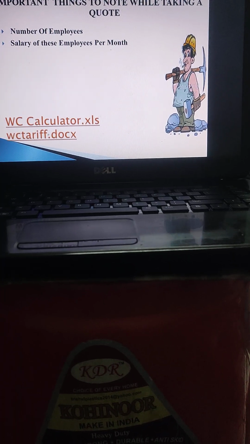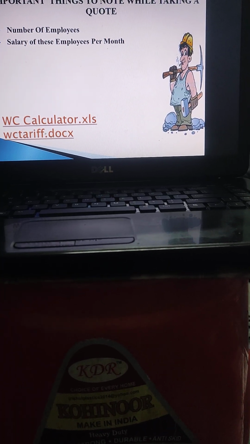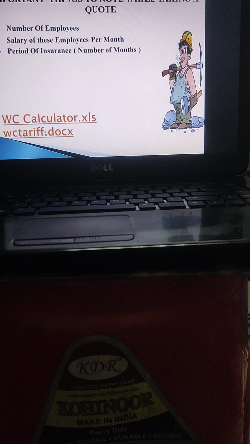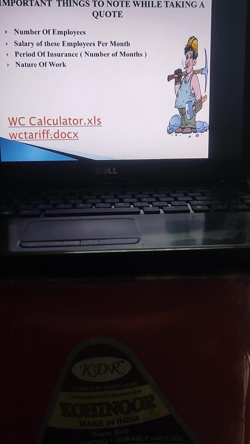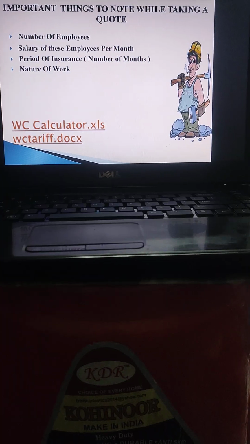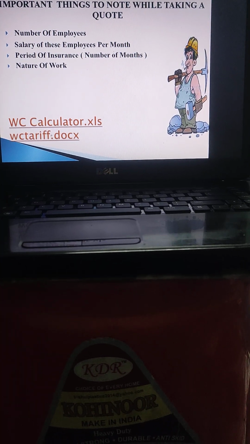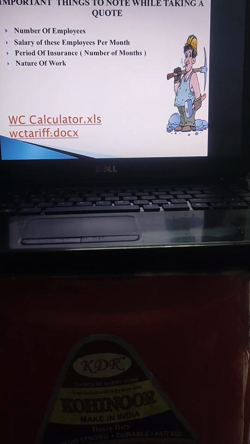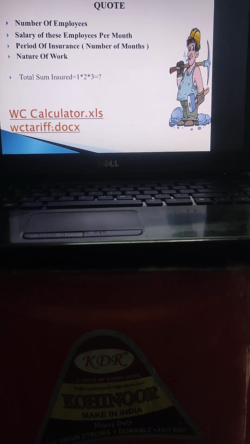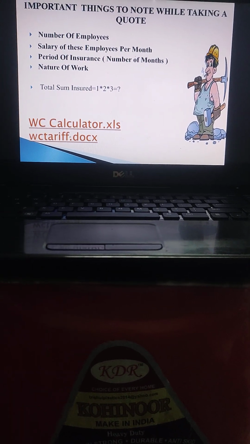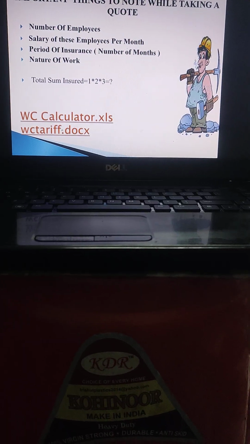The important thing is, while taking a quote or issuing a policy, 4 things are required: number of employees, salary of these employees per month, period of insurance, that is number of months, and the nature of work. All the 4 things are required. Then only the premium can be calculated.